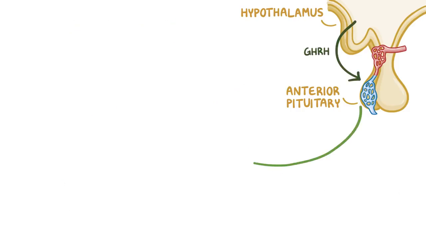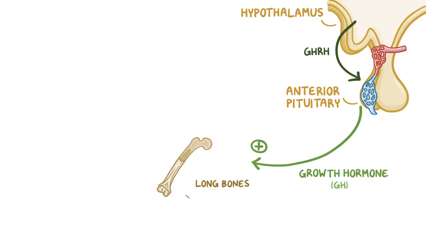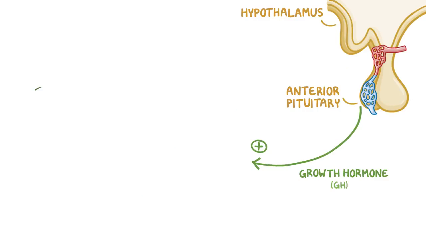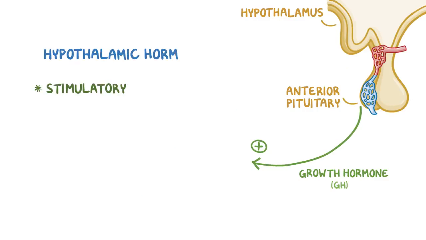Finally, GHRH makes the anterior pituitary secrete more growth hormone, or GH, which has a direct effect on the long bones and other tissues in our body, making them, well, grow. So those were the stimulatory hypothalamic hormones.